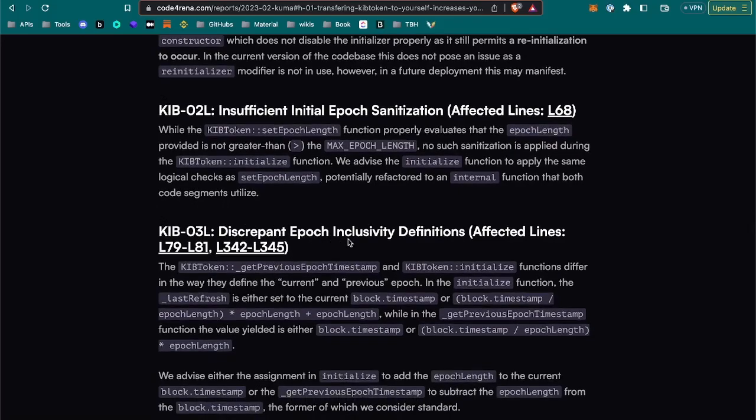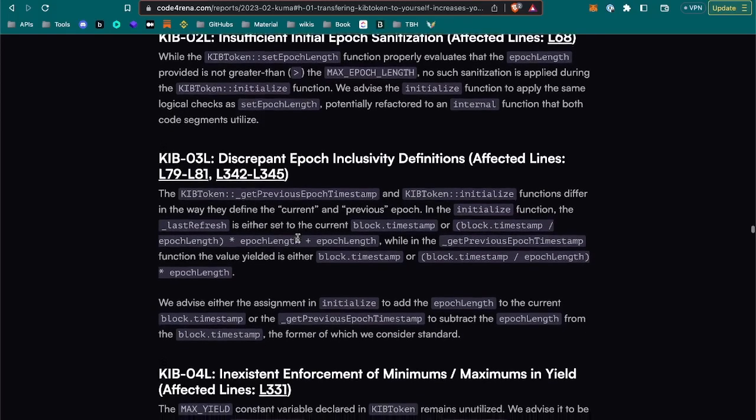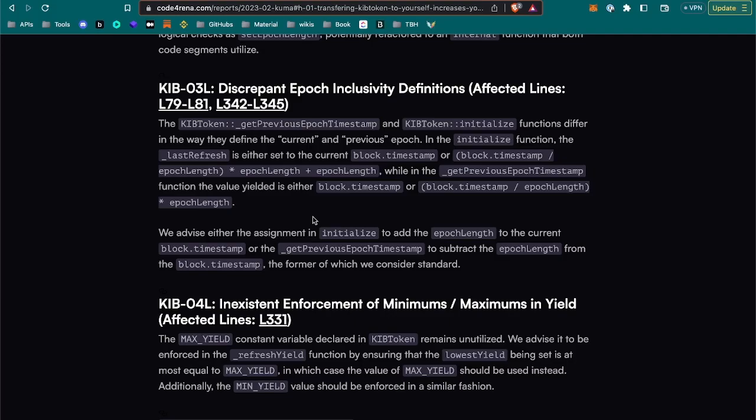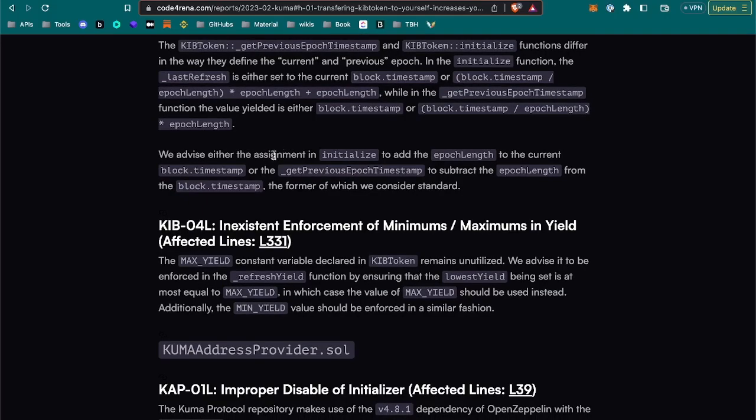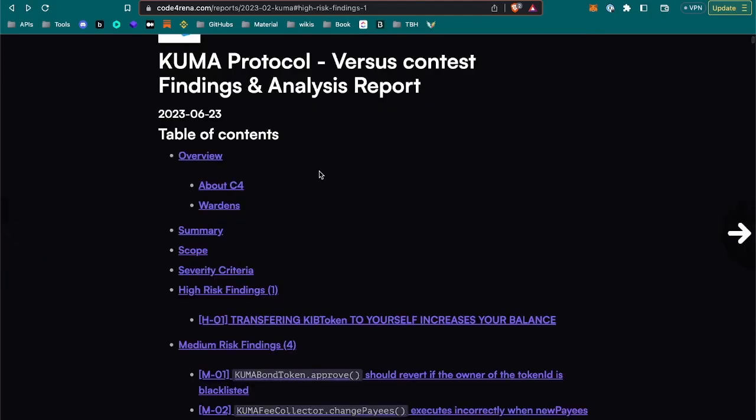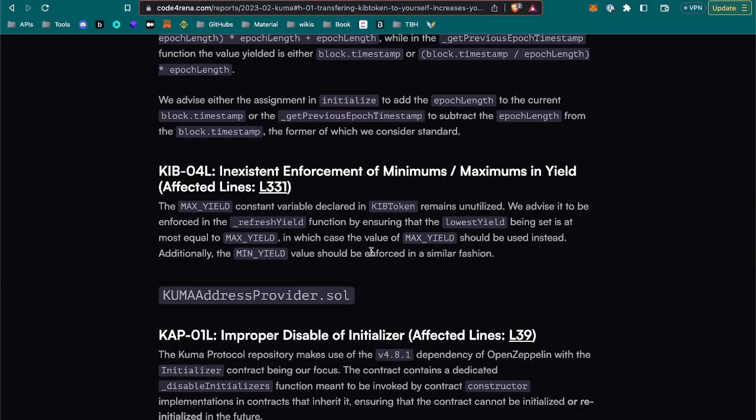Discrepant epoch inclusivity definitions. Probably there is some difference from the documentation. Usually, when you go through the documentation, you need to make sure it applies to the contracts. So most likely, this kind of flaw is, how it's called, basically not following the documentation. But let's see. We advise either the assignment in initialize to add epoch length in the existing environment.